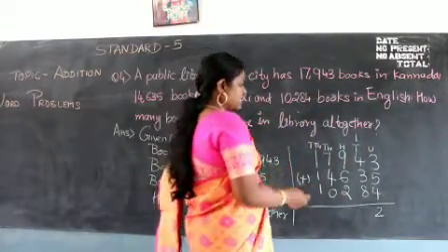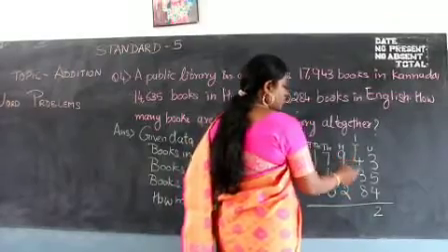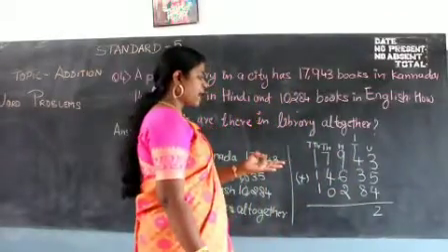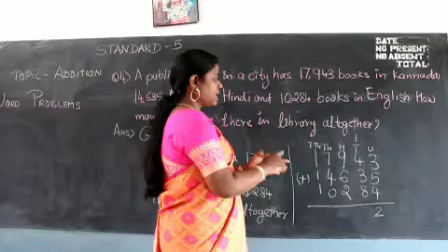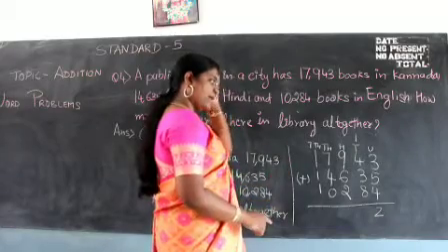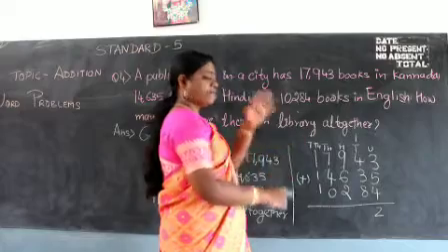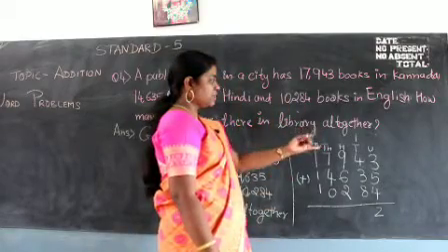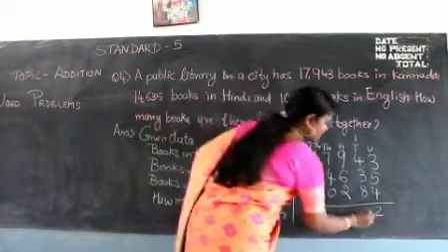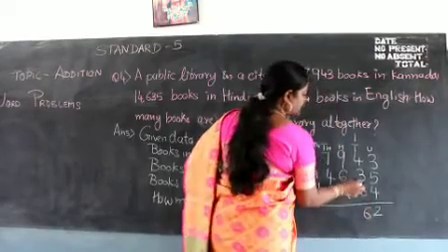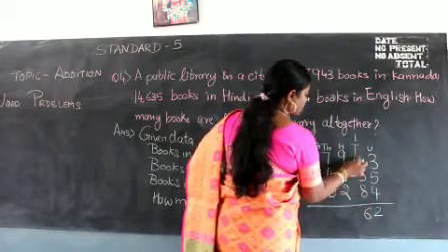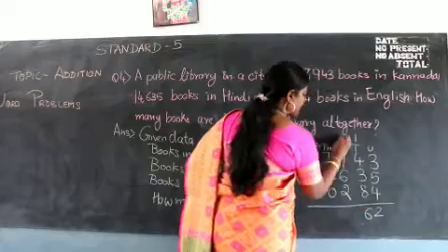Now what next? 8 plus 3 plus 4. So 8 in your mind, 3 in your hand. 8, 9, 10, 11. 11 in your mind, 4 in your hand. 12, 13, 14, 15. 15 in your mind, 1 in your hand. So 16. So you're going to write 6 over here. 6, carry 1.